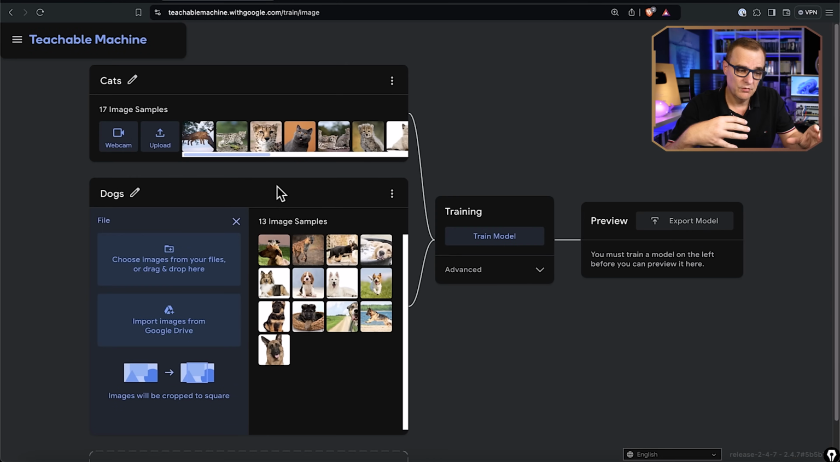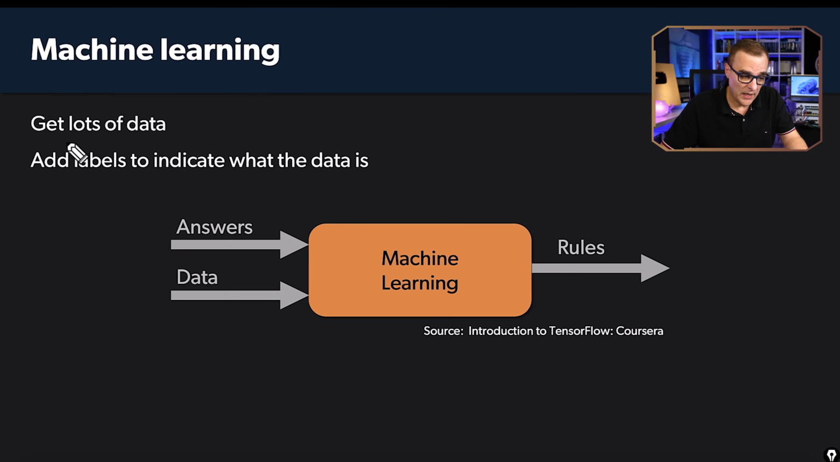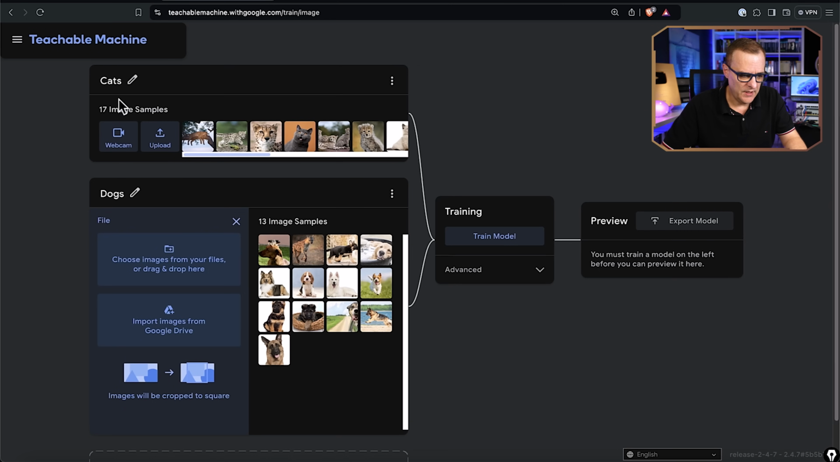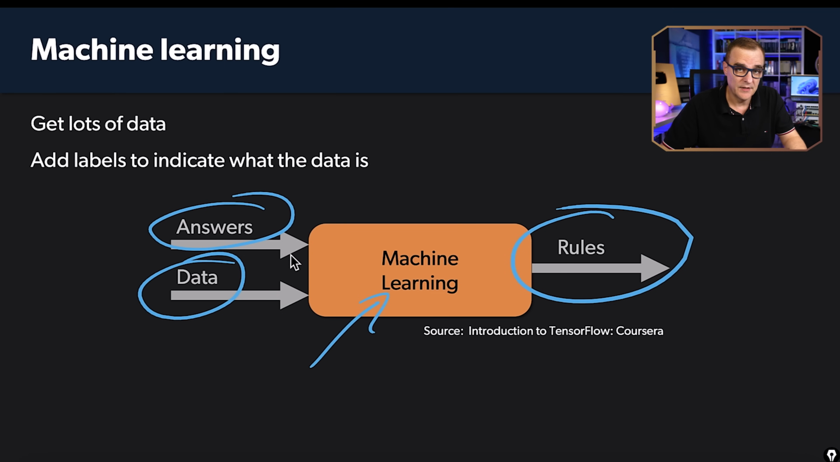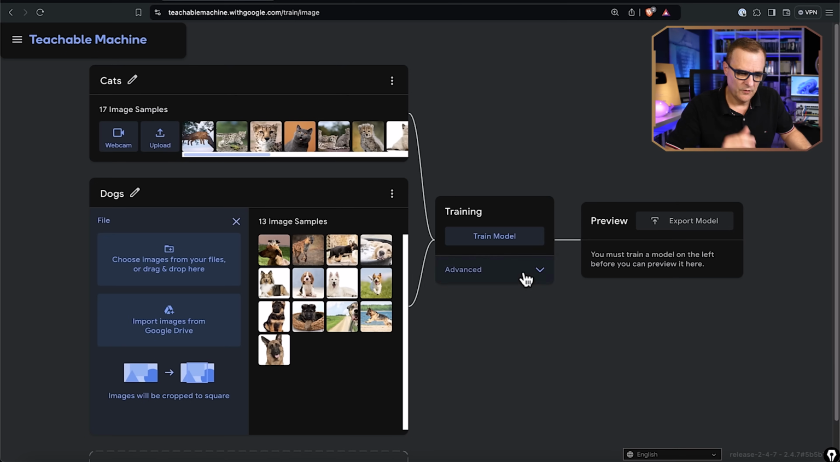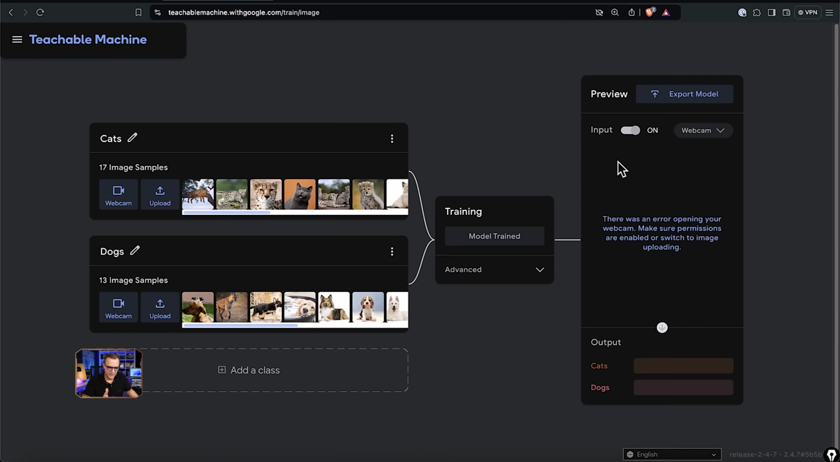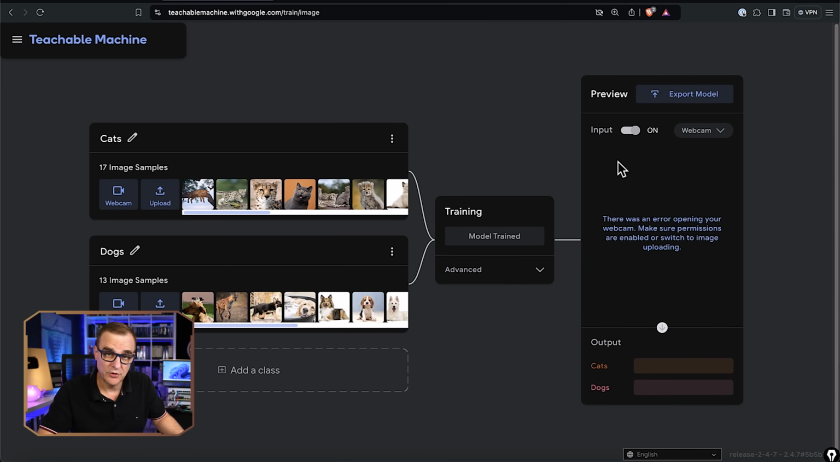So here we've got two classes of images. Now, for an AI to function well, it needs lots of data. I've only given it a little bit of data. We've also added labels to the data. So the AI knows that these are cats and these are dogs because I've correctly classified the data. So we've given the AI the answers. We've given the AI data. Now, through machine learning, rules will be created and we'll be able to test those rules. So let's train the AI. And there you go. As simple as that, we've been able to train the AI.